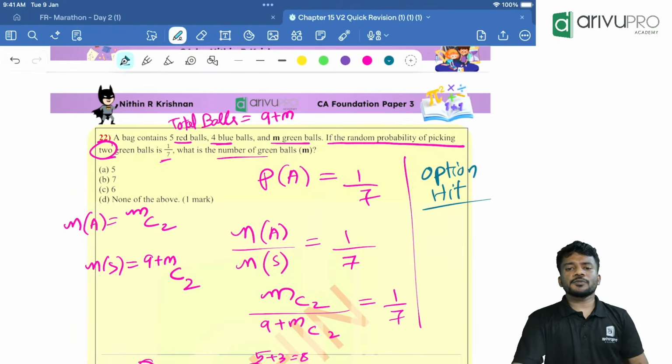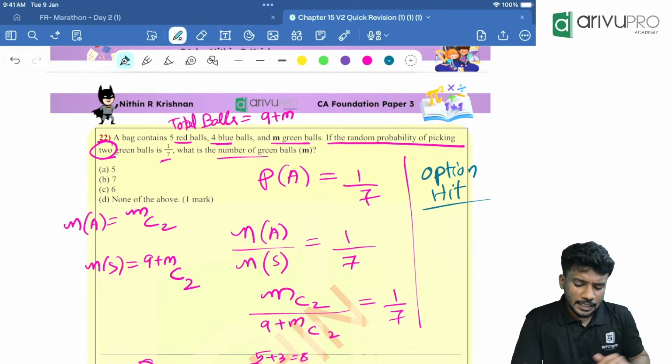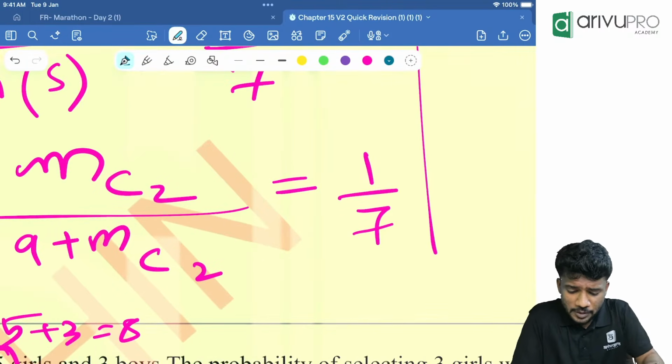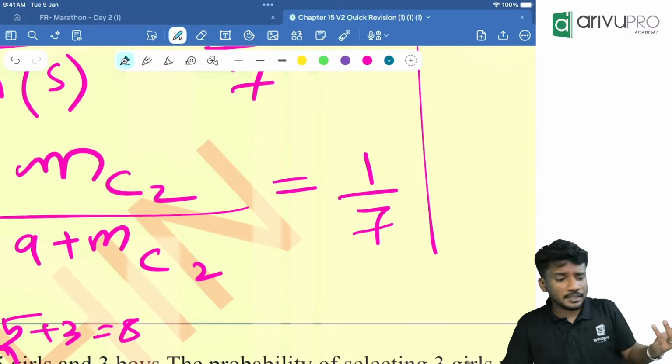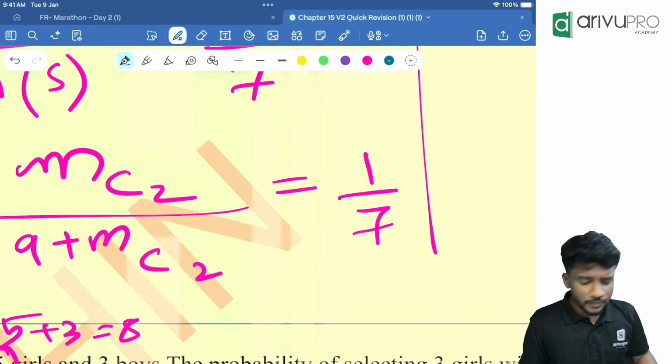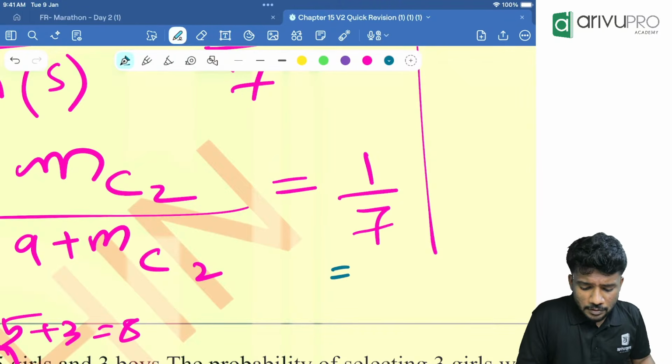That means LHS should be equal to RHS. LHS is 1 by 7. RHS is how much? 1 by 7. If you want to write in decimal value, you can write it in decimal value. How much is 1 by 7 in calculator? RHS is how much? Sir, 0.142.